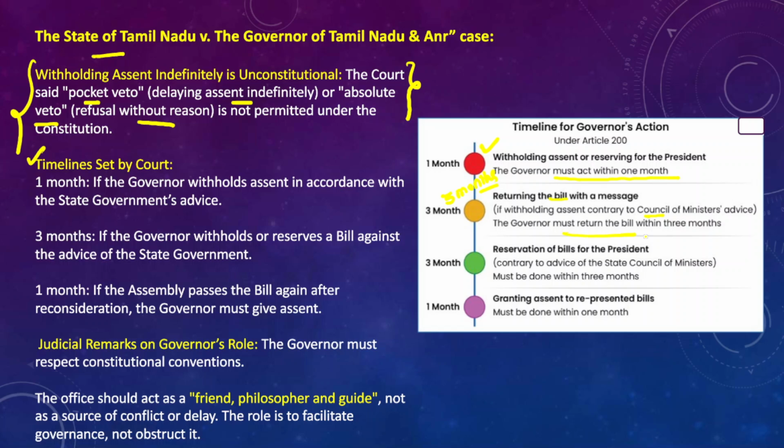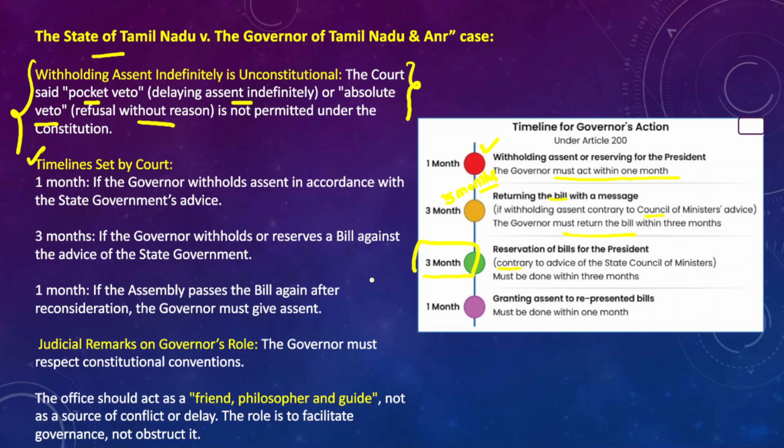However, if the State Legislative Assembly reconsiders the bill and passes the bill again with or without amendments, the governor is bound to give his assent to the bill. However, contrary to the advice of the Council of Ministers, if the governor decides to reserve the bill for the consideration of the president, then it must be done within 3 months.